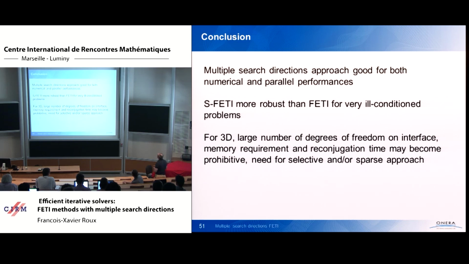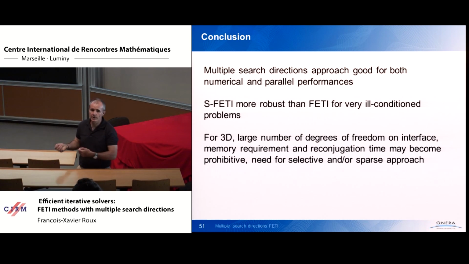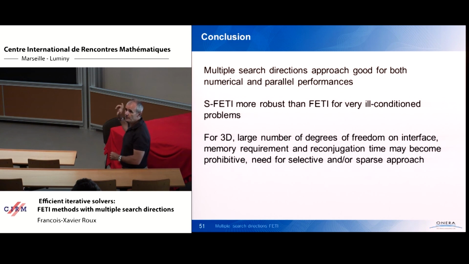So it's good for both the numerical performance. What I call the numerical performance, it means the overall arithmetic complexity. I mean, it converges faster, or it requires less operations, and furthermore, these operations are more efficiently parallelized